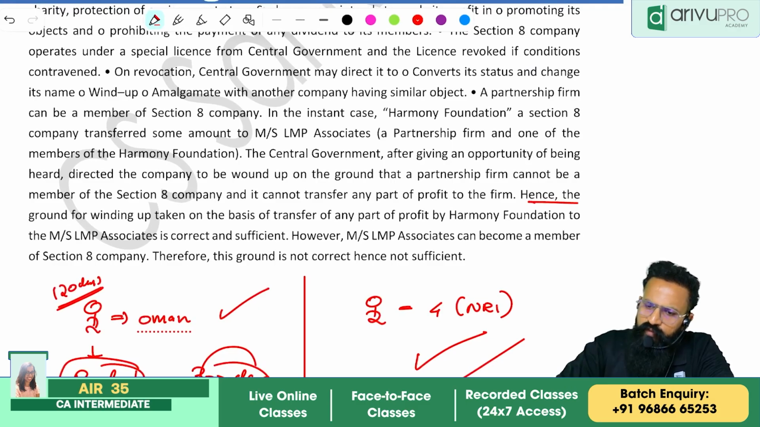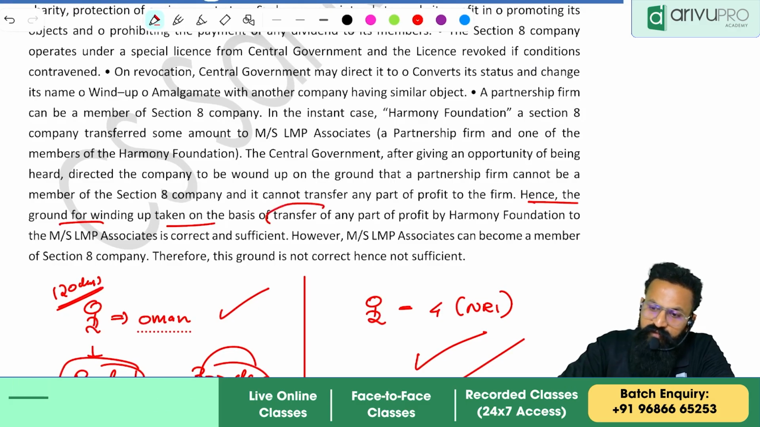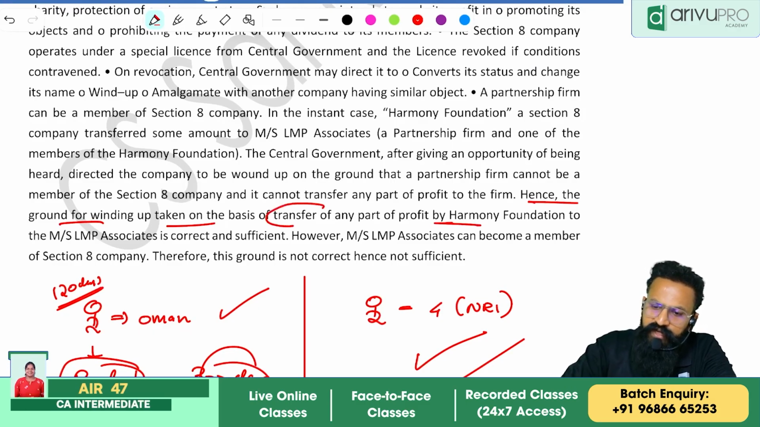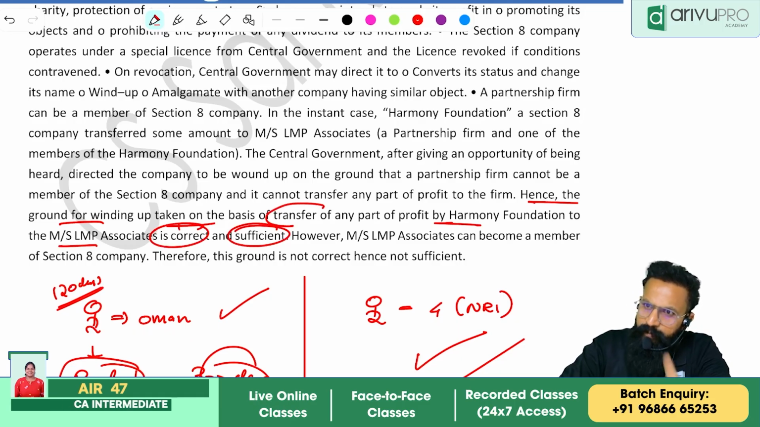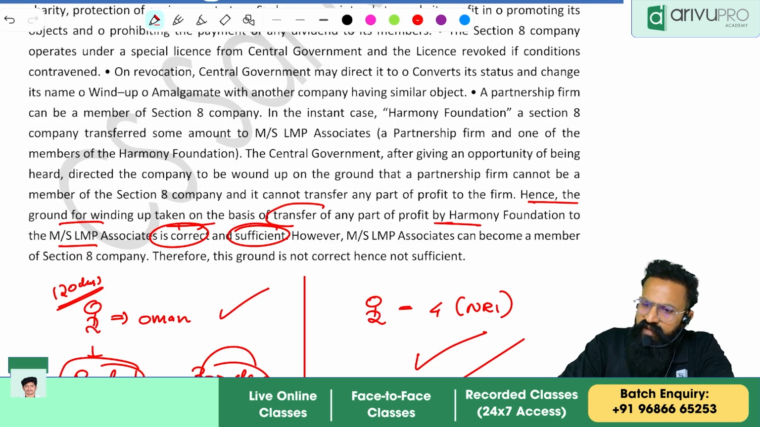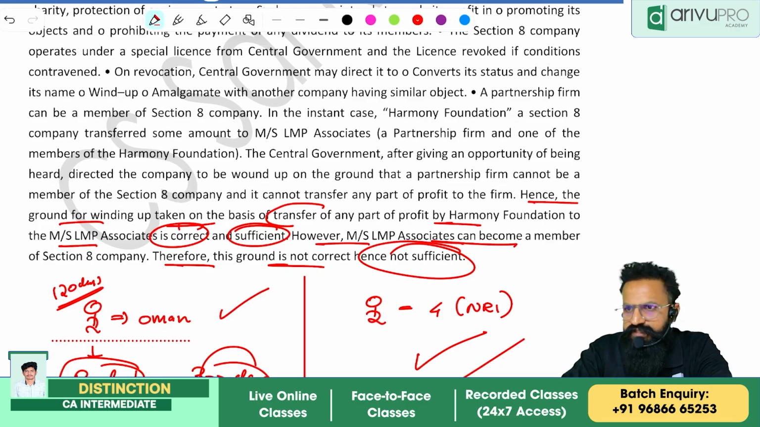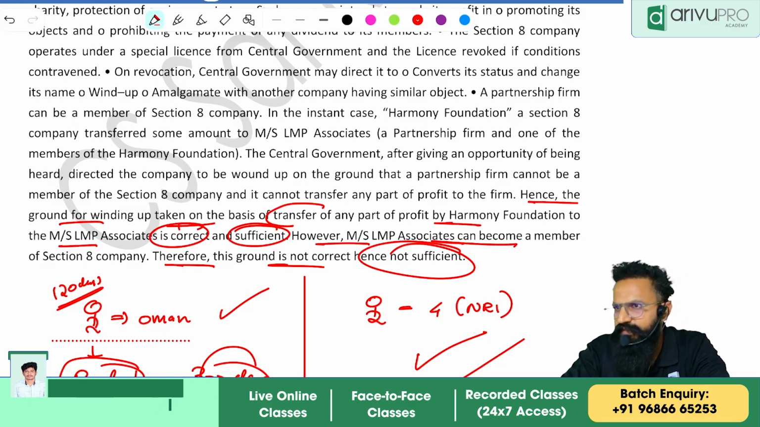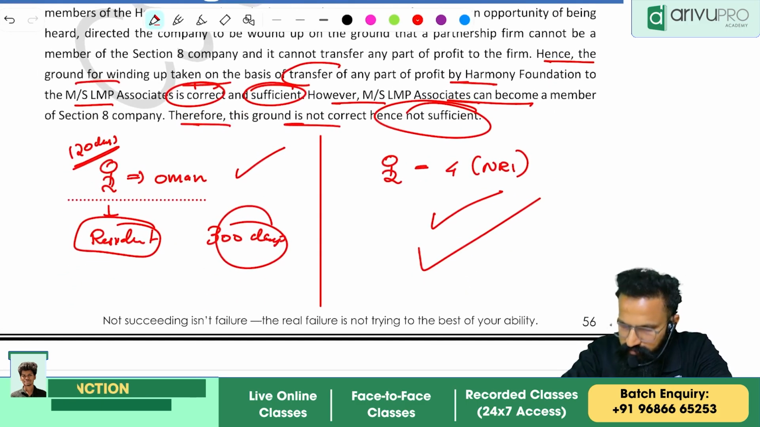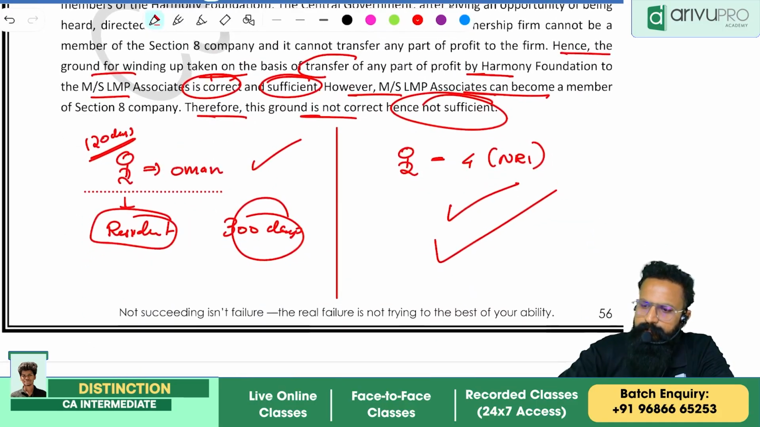Hence, the ground for winding up taken on the basis of transfer of any part of profit by Harmony to the firm is correct and sufficient. So, on distribution of profits, the winding up order is correct. However, associates can become a member. Therefore, this ground is not correct, hence not sufficient. Clear? Yes? Okay.